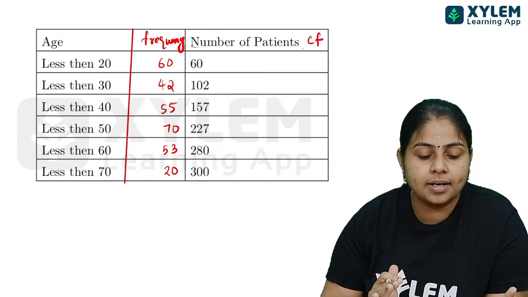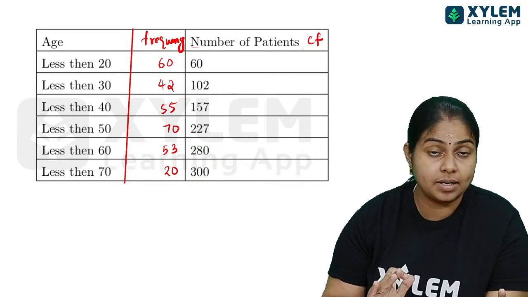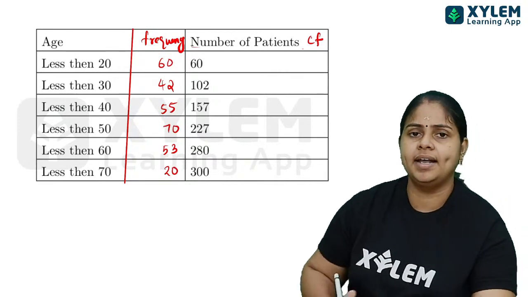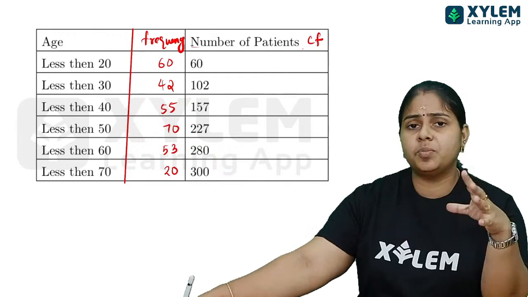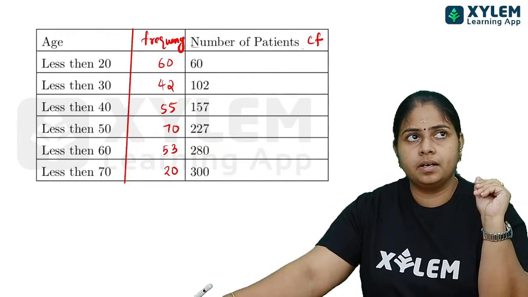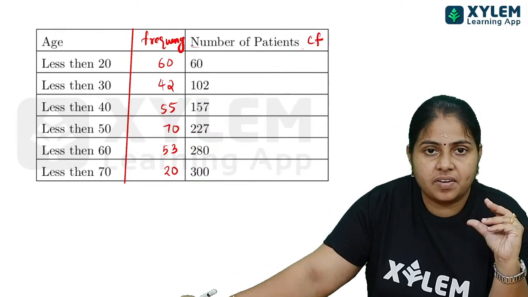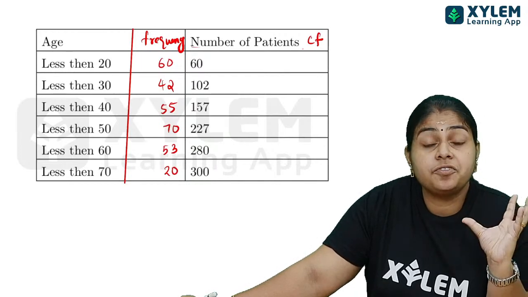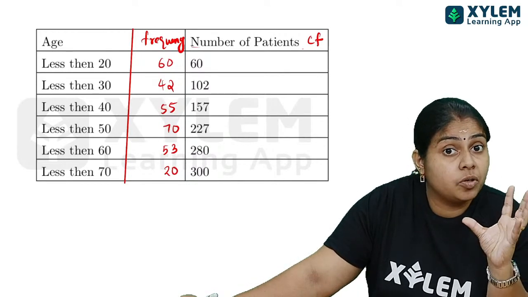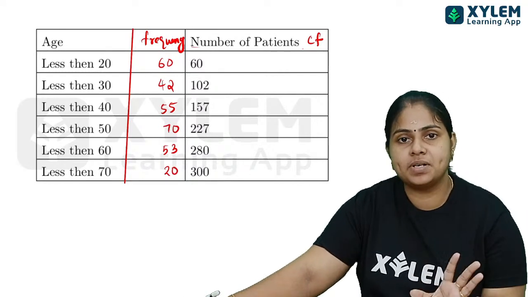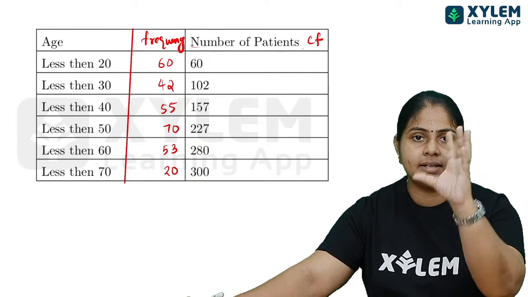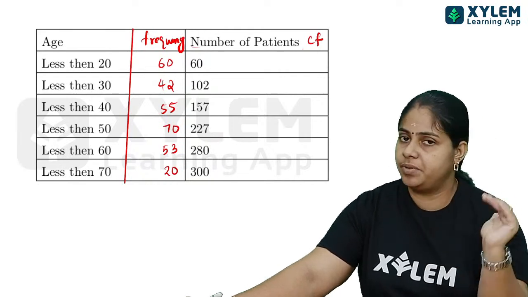You must write all these things, and you must study that. It is very, very important in our chapter statistics. We don't have to study a lot; the weightage there is 6, no, 5 mark questions. So the cumulative frequency table, how to prepare it, and there is an empirical formula that you also must know. Those two things you must learn in that chapter.